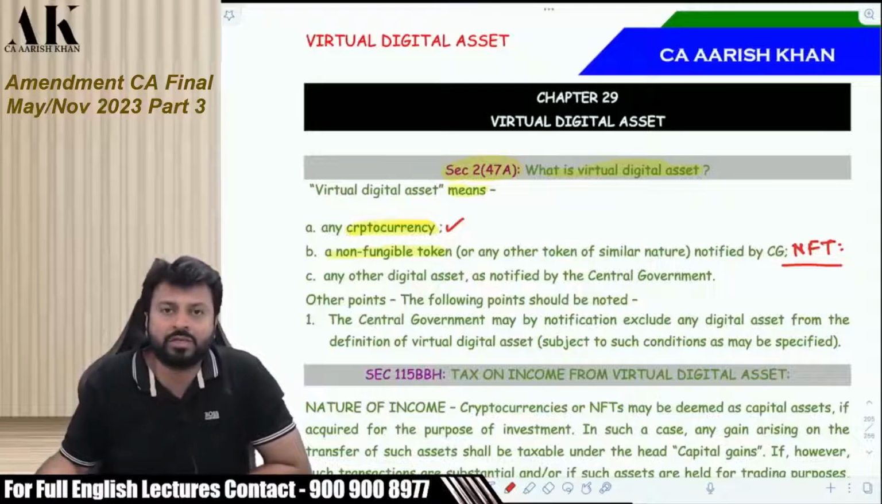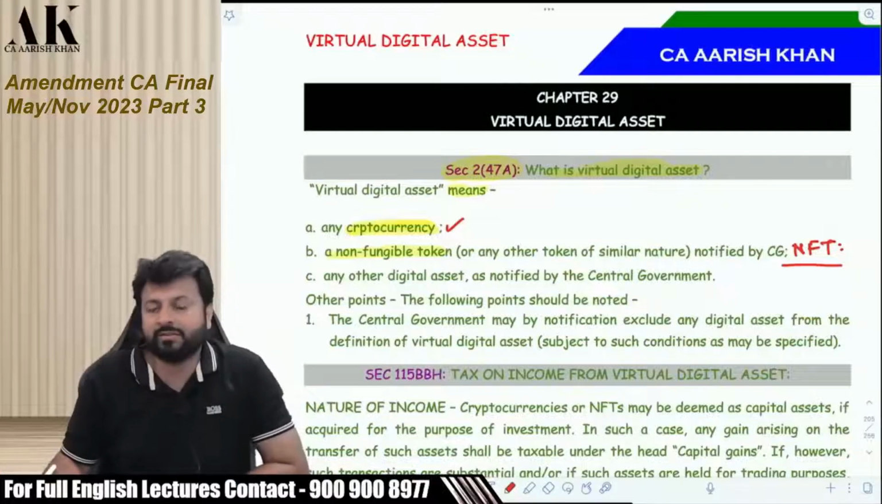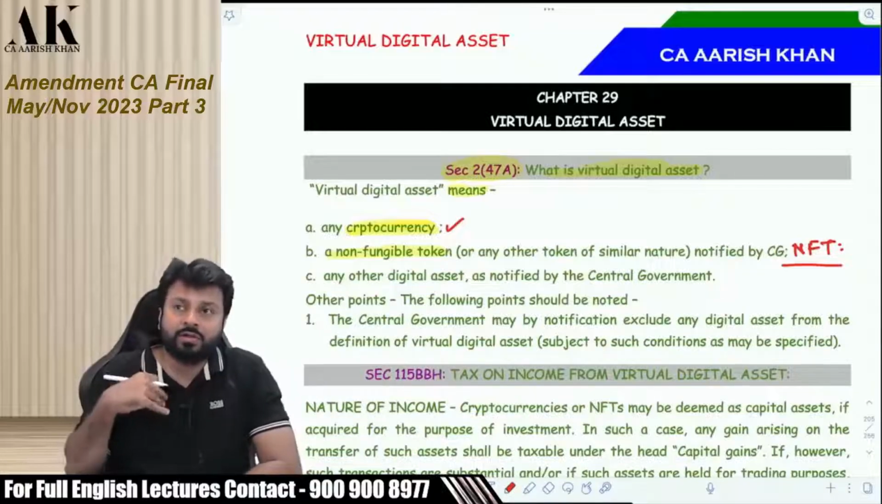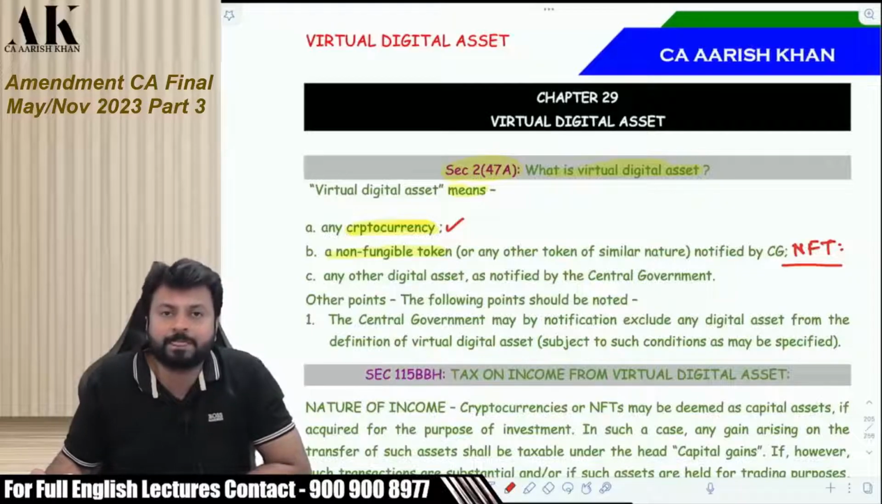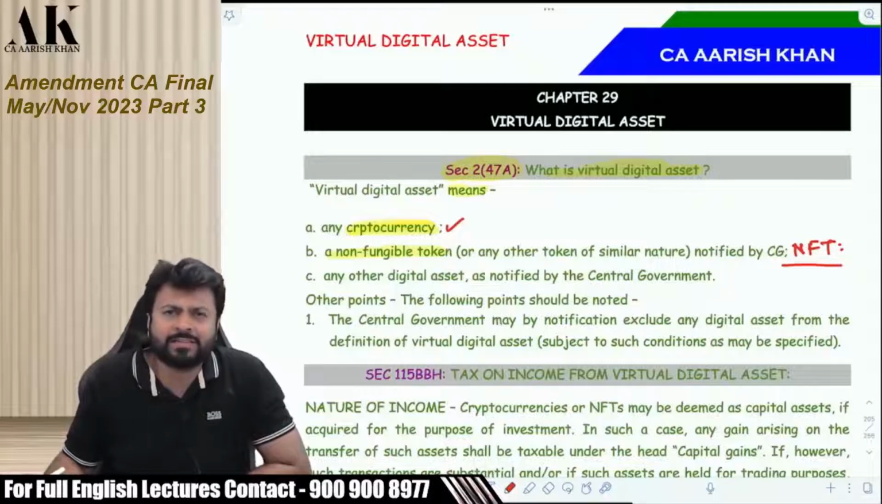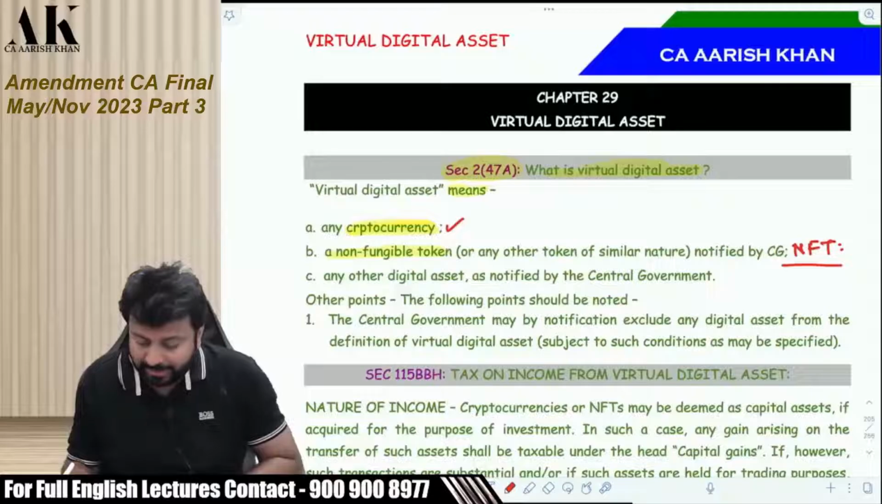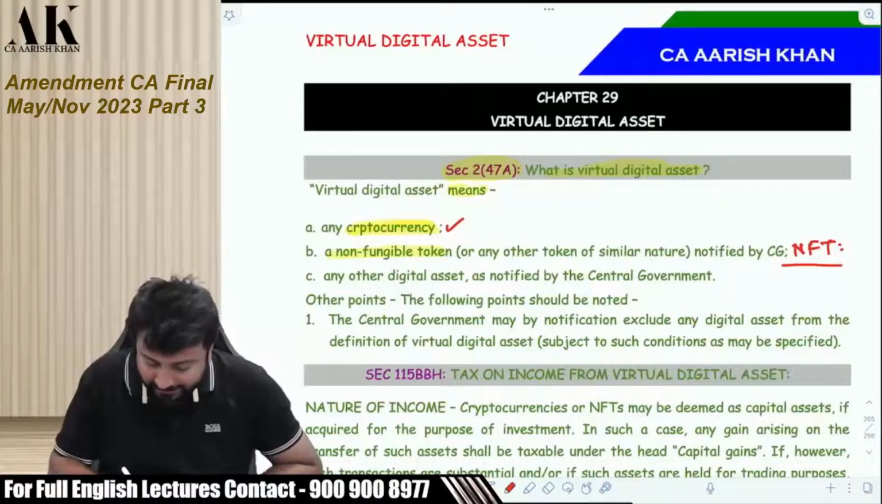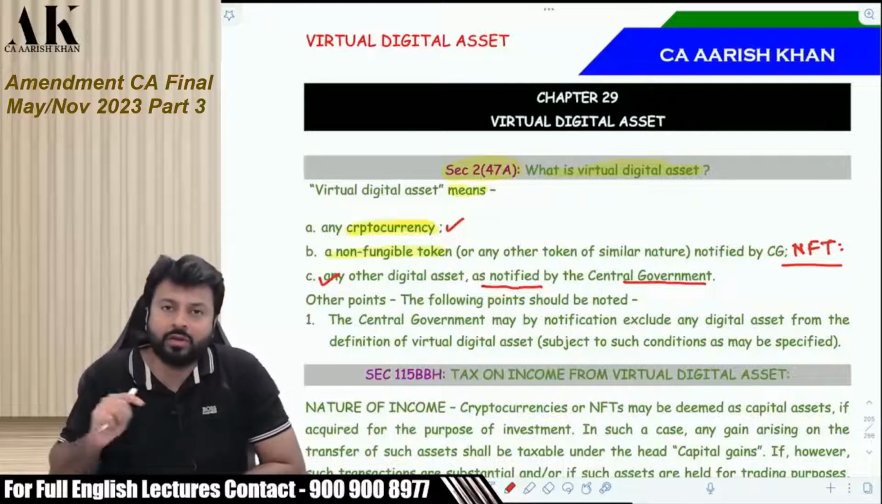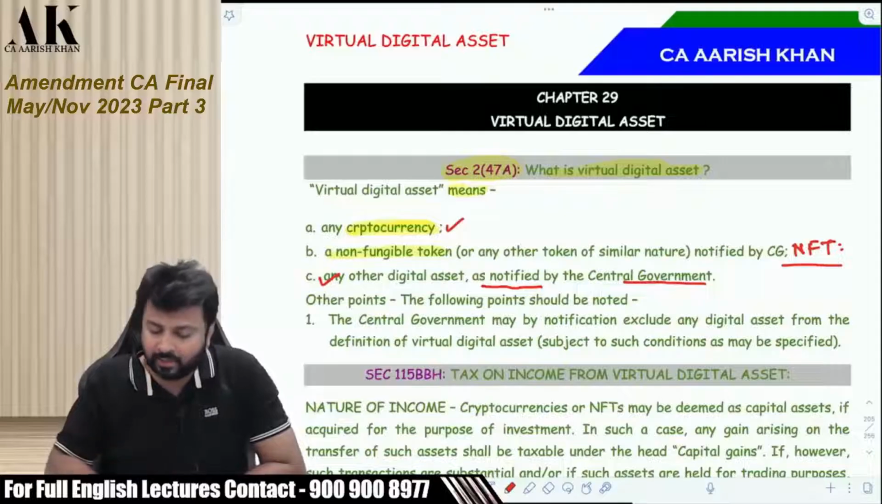Like Mahendra Singh Dhoni is also coming with his NFT, and many other celebrities across the world are coming with an NFT. And NFT gives you what? Right over that particular celebrity. So you have the right of that celebrity. That is also an intangible asset. It's a kind of intangible asset. It's a kind of virtual asset. And then, as the third case, the government has said that they can include any other digital assets as may be notified by the central government. They can include any other notified asset as the central government may notify.